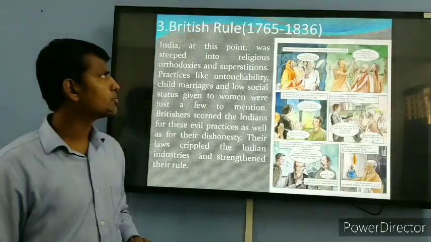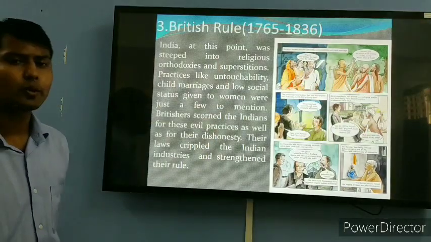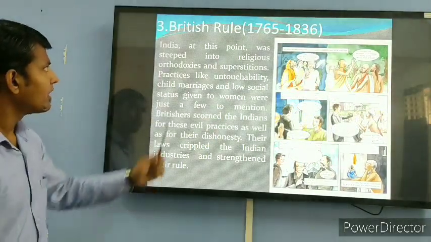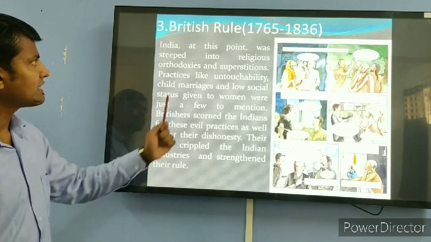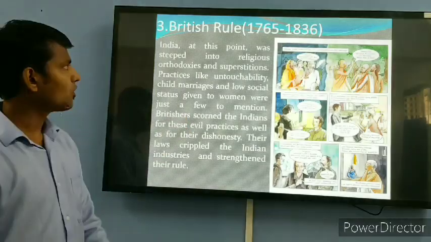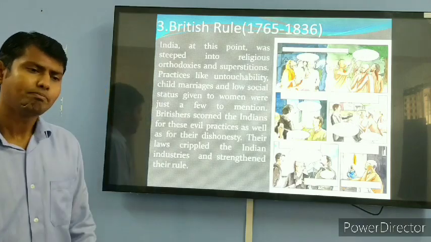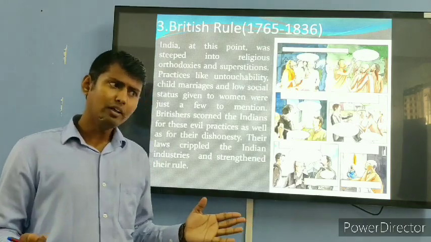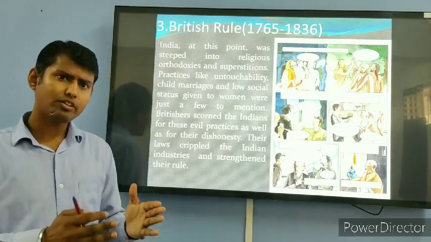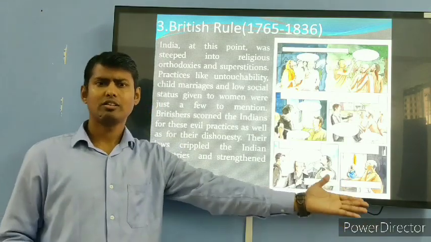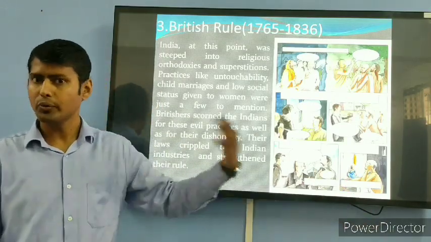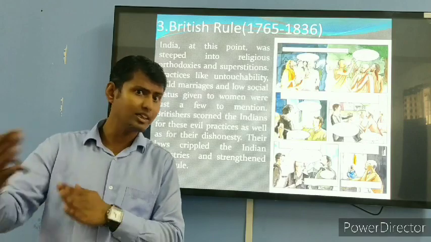Now the third one is British rule between 1765 and 1836. India at this point was steeped in religious orthodoxies and superstition. In that particular time, what happened? If somebody was going from India to the US or UK, like going from India to the UK, he or she had to cross the seas.